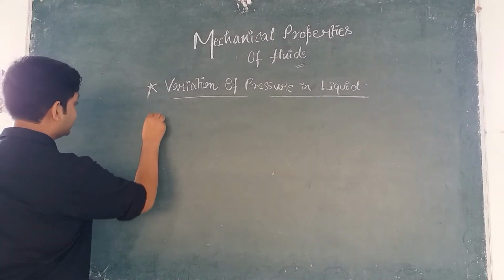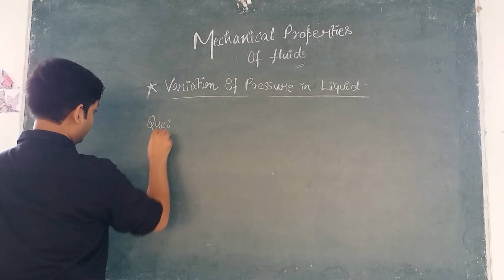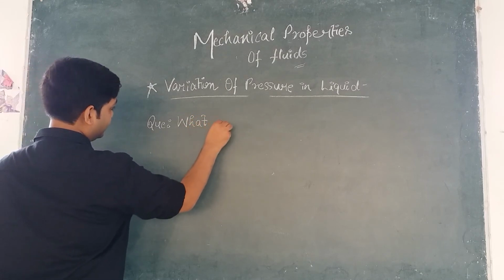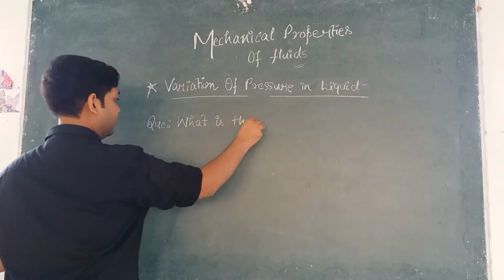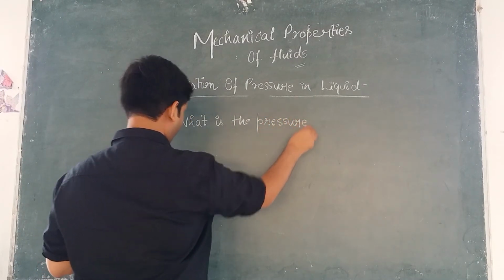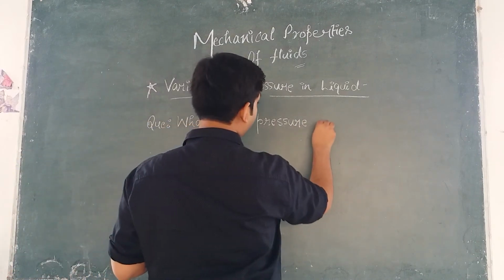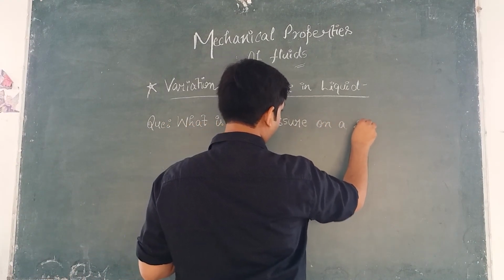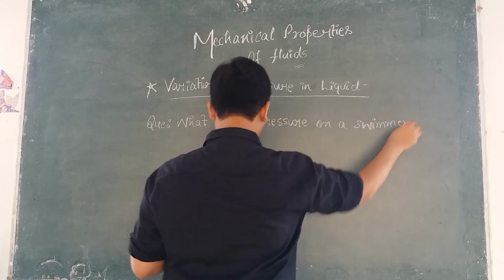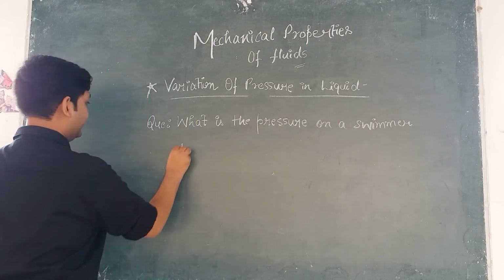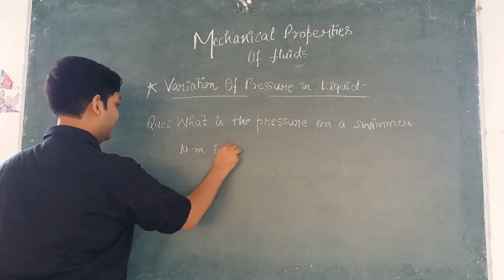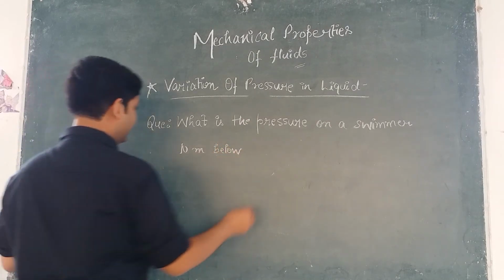The question is, what is the pressure on a swimmer 10 meter below the surface of a lake.